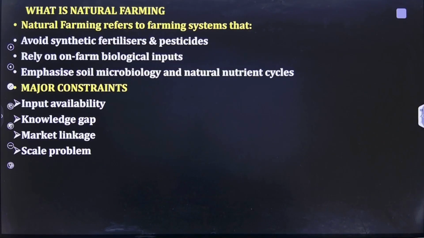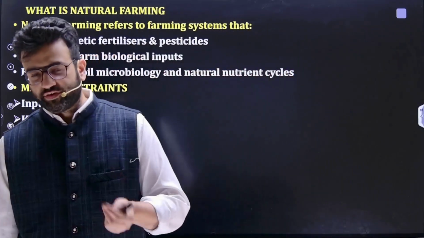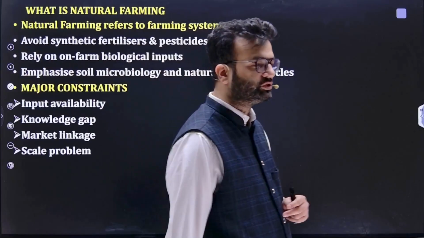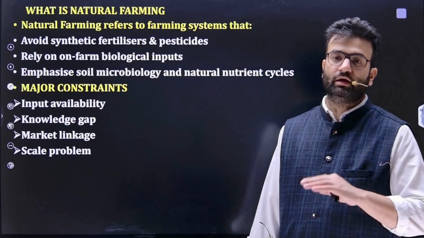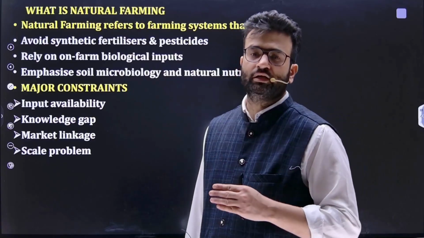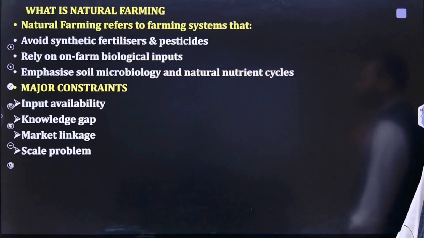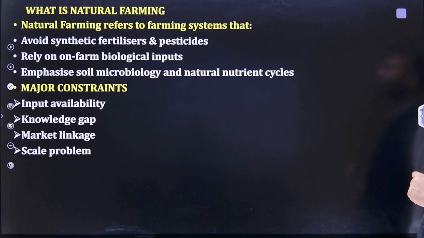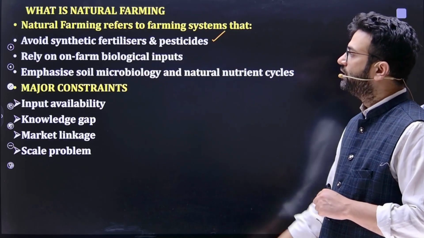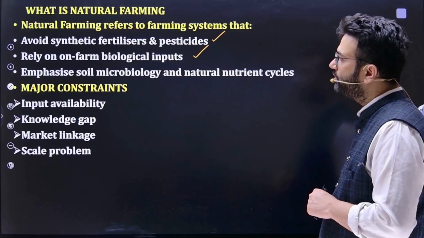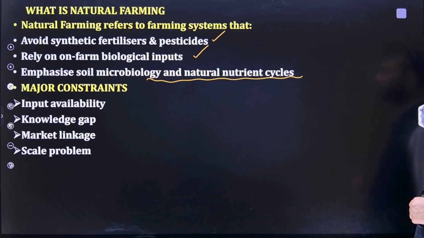Then moving towards natural farming, as I mentioned, for natural farming there is no such certification required. It includes the 4 wheels of natural farming, Bij Mitra, Jeev Mitra, apart from that mulching and Vipasa. So natural farming refers to a farming system that avoids synthetic fertilizer and pesticide, relies on farm biological inputs, and emphasizes soil microbiology and natural nutrient cycle.